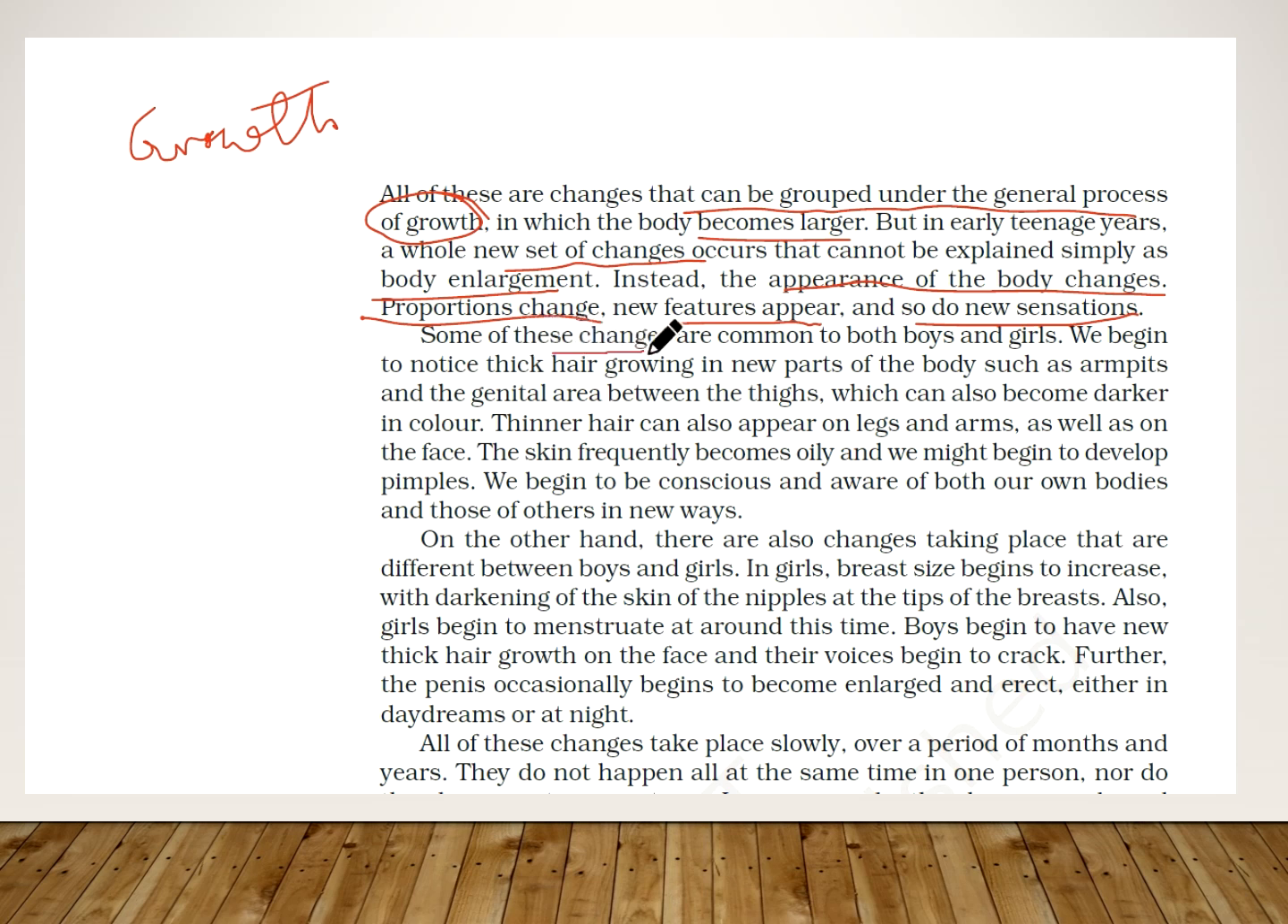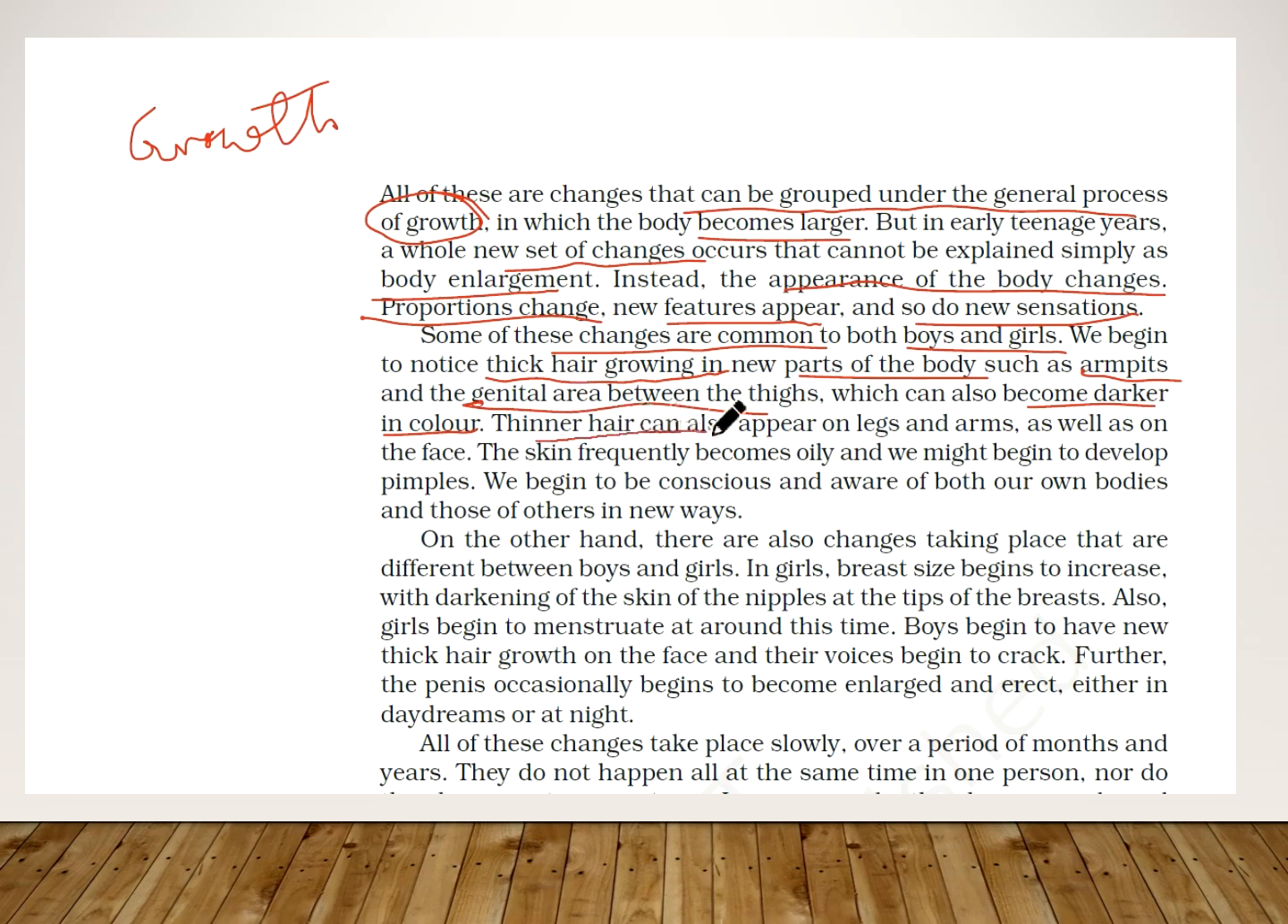Now, some of these changes are common to both boys and girls. We begin to notice thick hair growing in new parts of the body, such as the armpits and the genital areas between the thighs, which also becomes darker in color. So this is a very common change in both girls and boys, right?